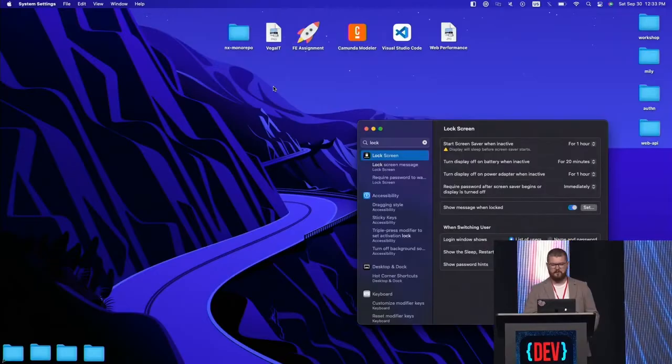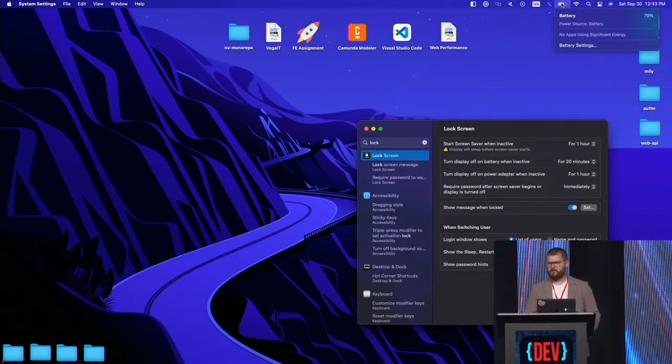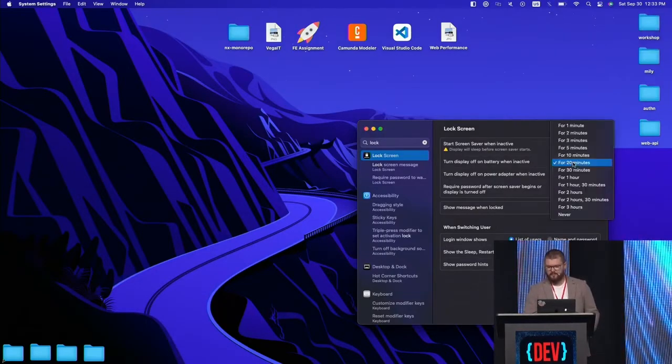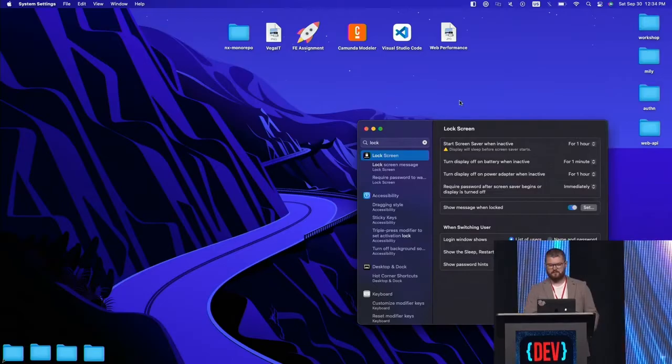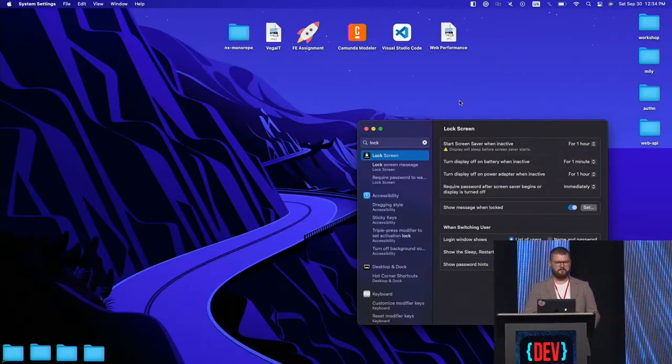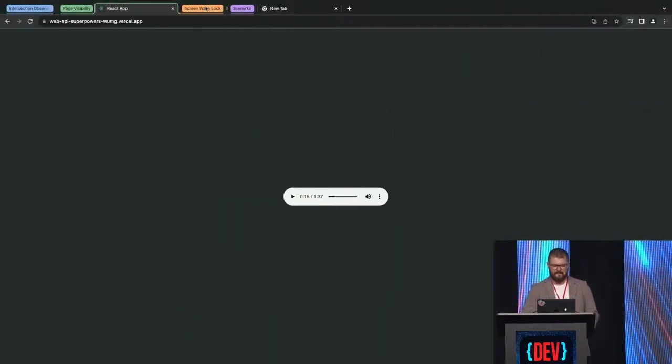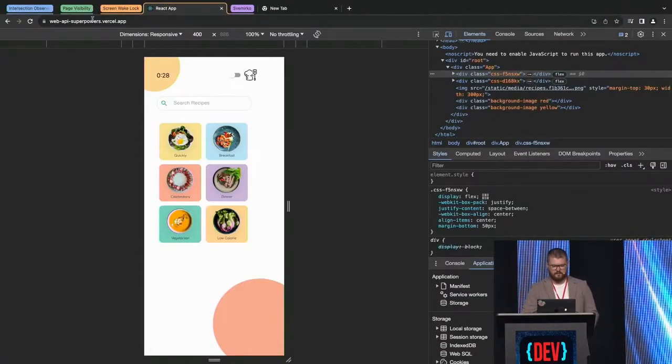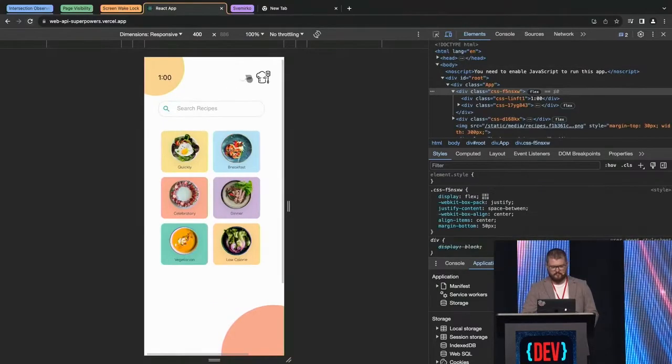Now, I'm in my personal preferences. And you may notice that my laptop is not on a charger. If I put this setting to save the power if I'm not doing anything, right? If I'm idle, then my laptop should turn off after 1 minute, right? But we're gonna see about that.